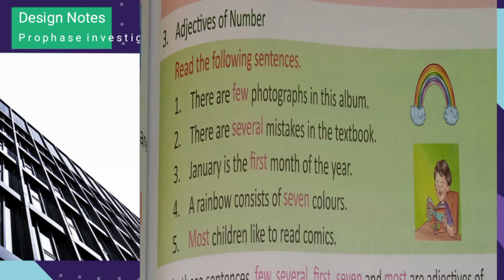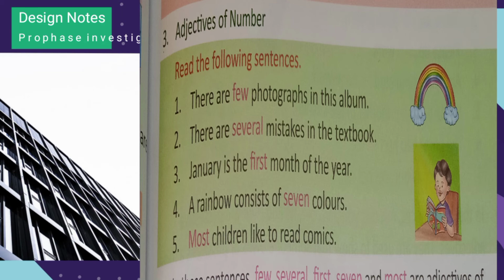Adjectives of number tell us how many people or things are meant. They are always used with countable nouns. How many students are there in your class? 54, 55. So they are adjectives of number.